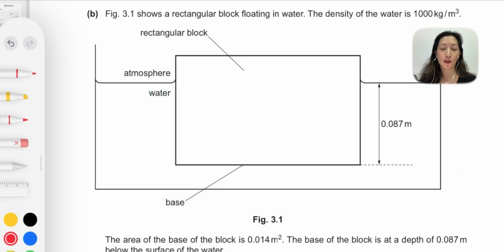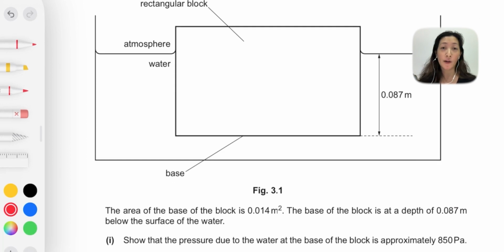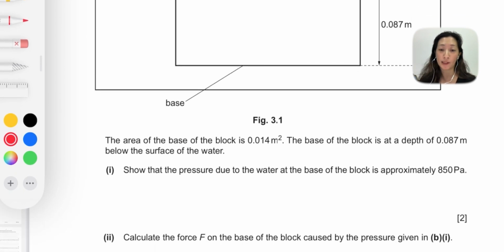Figure 3.1 shows a rectangular block floating in water. The density of the water is 1,000 kg per meter cubed. They've given us a diagram here drawn very nicely to show how the rectangular block would be like within this water. The area of the base of the block is 0.014 meters squared. The base of the block is at a depth of 0.087 meters below the surface of the water. Number 1, show that the pressure due to the water at the base of the block is approximately 850 Pascal.